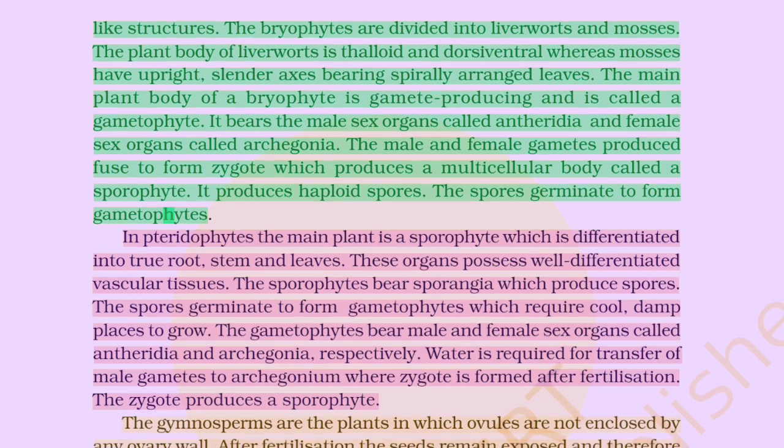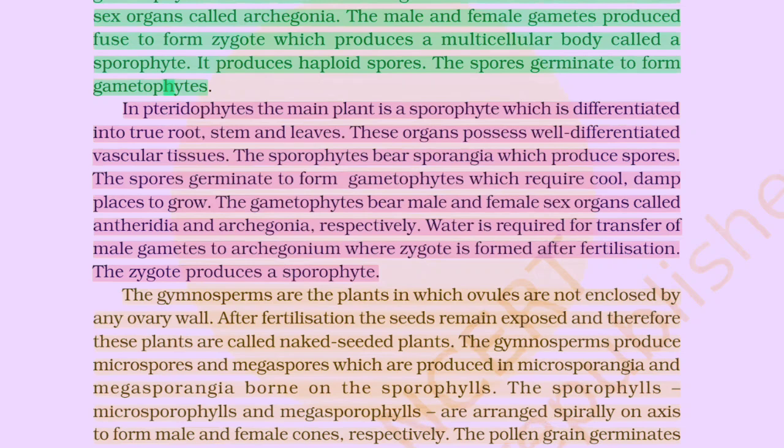In pteridophytes, the main plant body is sporophytic, which is differentiated into root, stem, and leaf. These organs possess well-differentiated vascular tissue. The sporophyte bears sporangia, which produce spores. The spores germinate to form gametophyte, which requires cool, damp places to grow. The gametophyte bears male and female sex organs called antheridia and archegonia respectively. Water is required for transfer of male gametes to archegonia, where zygote is formed after fertilization.